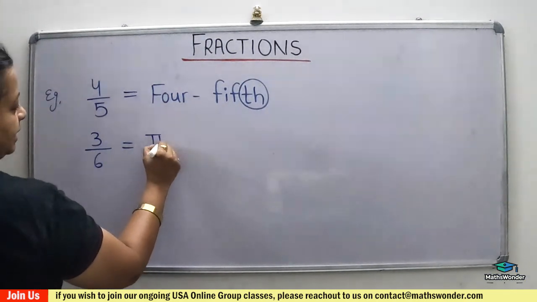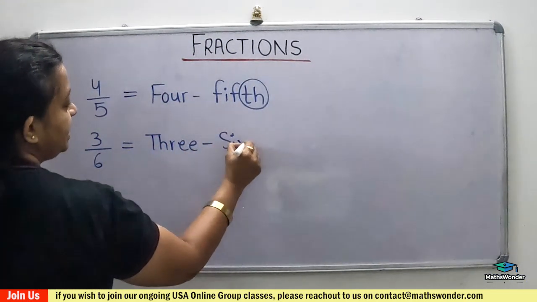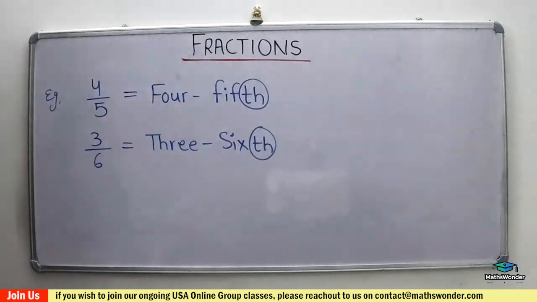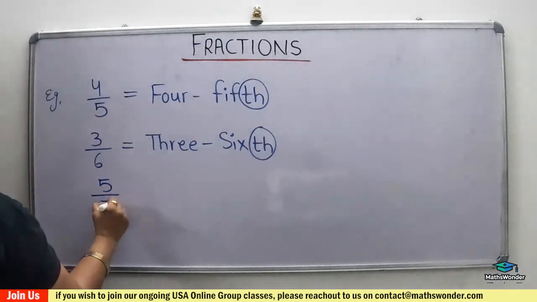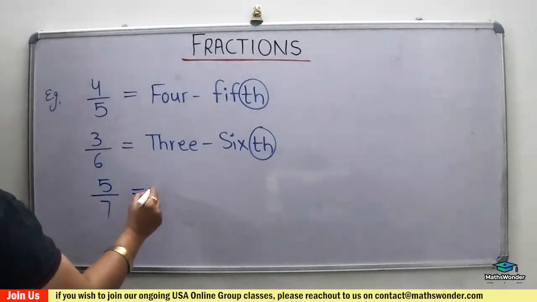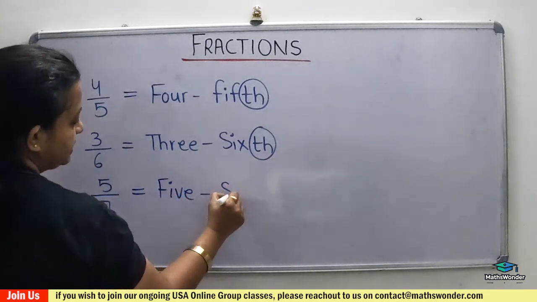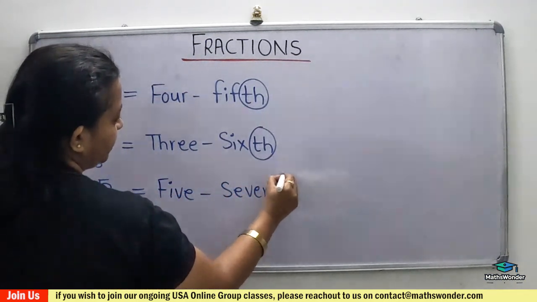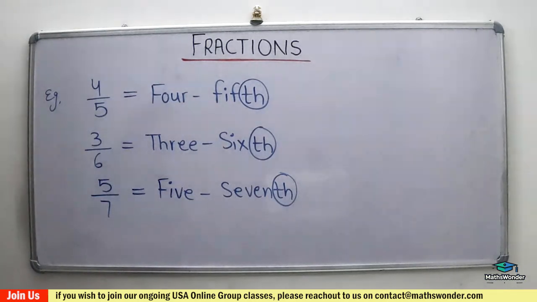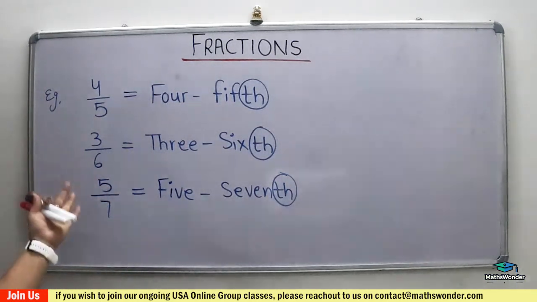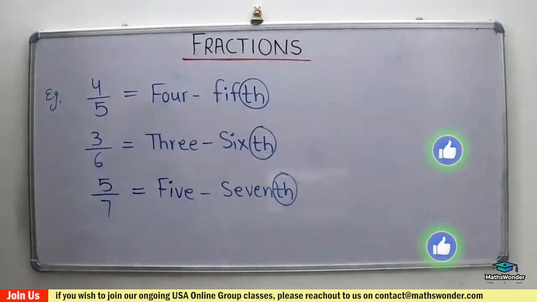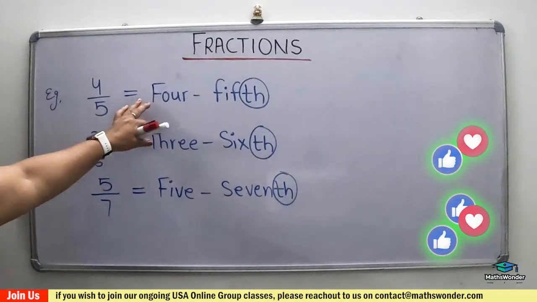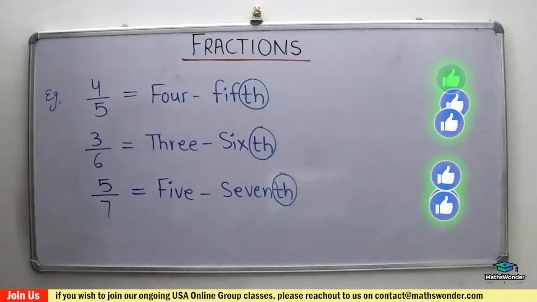How will you write it? 3 sixth, th. 5 over 7, 5 by 7. How will you write it? 5 seventh, th. In the denominator, we use 'th'. Same thing we will do in the decimal part. I will explain it in the decimal topic. So this is the reading: 4 fifth, 3 sixth, 5 seventh, and so on.